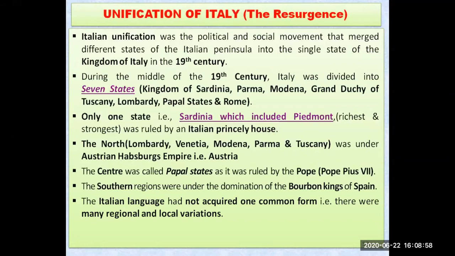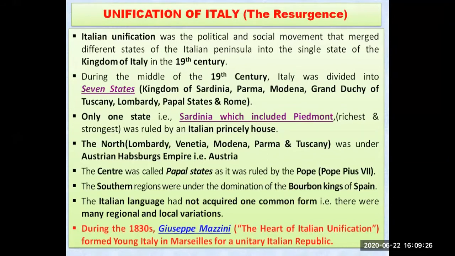And the Italian language could not acquire one common form. Means the Italian language was not common throughout Italy, throughout all these states. Because in the Papal states, there might be a different language. Spain was ruling in the south, so Spanish would be there, and the Austrian language in the north. So the language was also quite different in different regions, with local variations also.